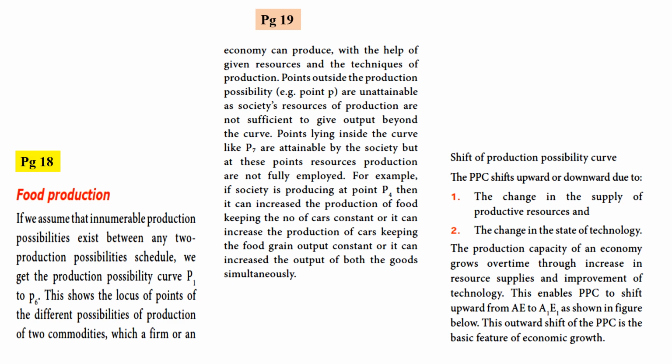So there may be a change in the curve because of the change in the supply of the productive resources. So if there is a change in the resources or a change in the state of technology, it will directly affect the curve. The production capacity of an economy grows over time through increase in resource supplies and improvement of technology. This enables the PPC, production possibility curve, to shift upward from AE to A1 E1.